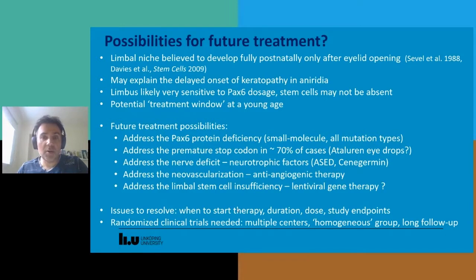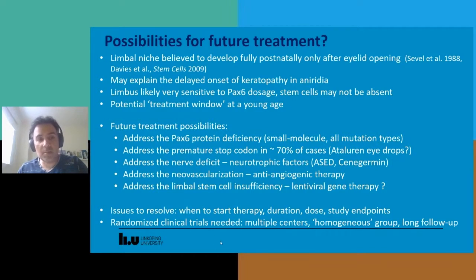And also, it's been postulated that the stem cells may actually not be absent in aniridia, but they may be dysfunctional, or they may, over time, lose their proper function. So this all means that there could be a potential treatment window at a young age where we could affect the limbal stem cell niche to perhaps slow or prevent development of AAK.